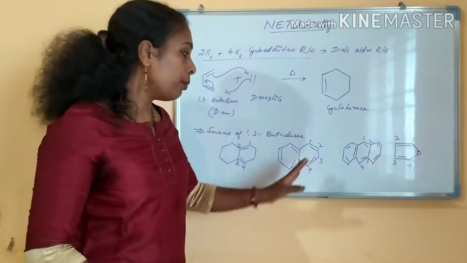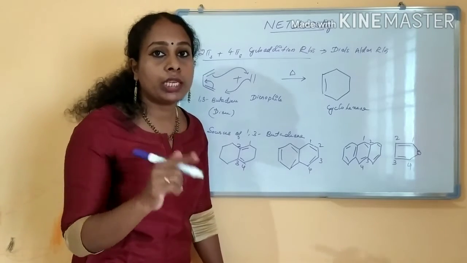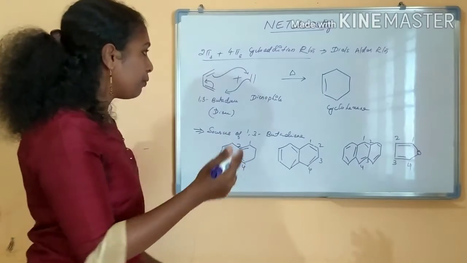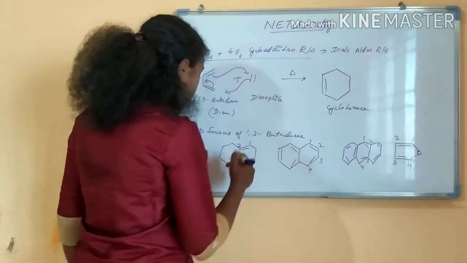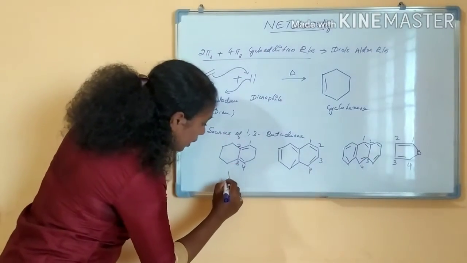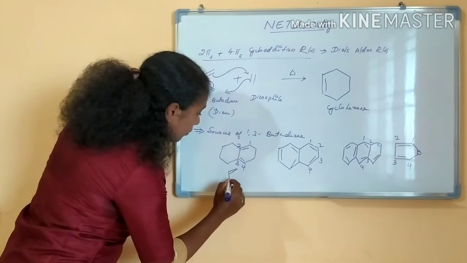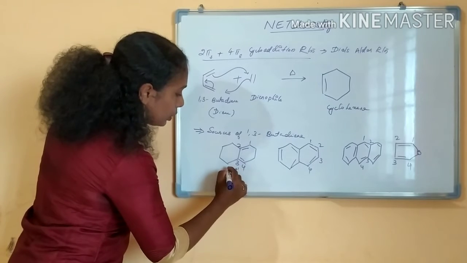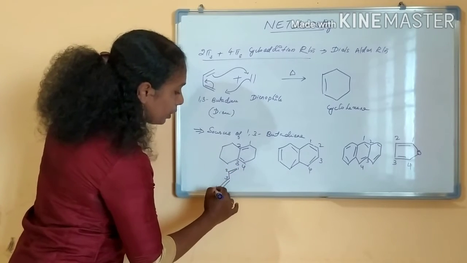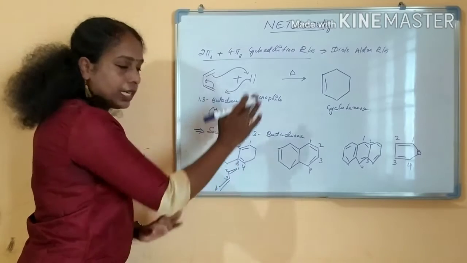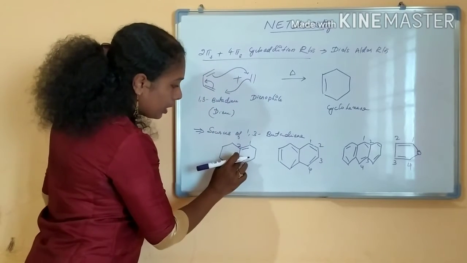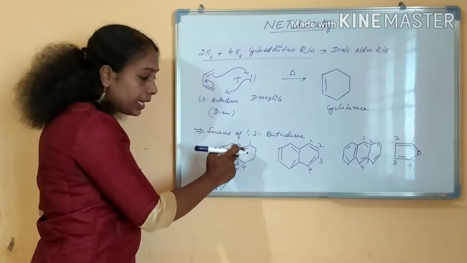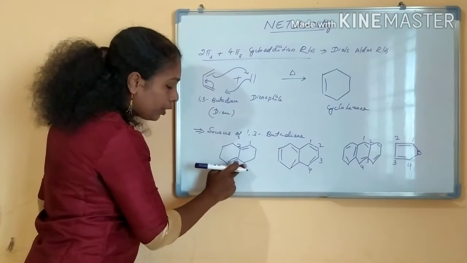We will see what the sources of dienophile are now. Before that I would like to tell you one more thing. Always a cis-diene will interact. If you are taking a trans-diene like this, 1 2 3 4, this is a trans-diene. Suppose I am taking from here, it could have been like this, 1 2 3 and 4.